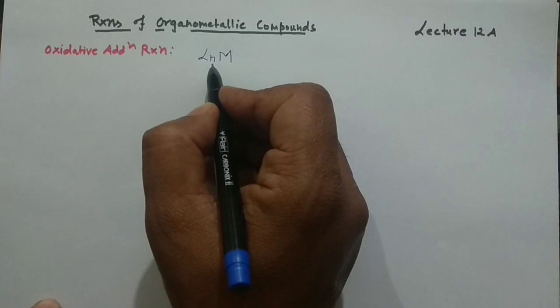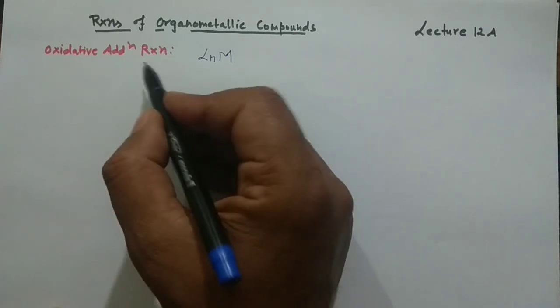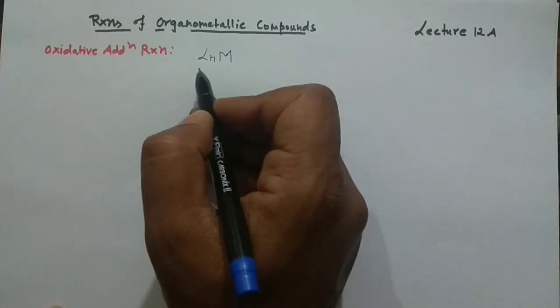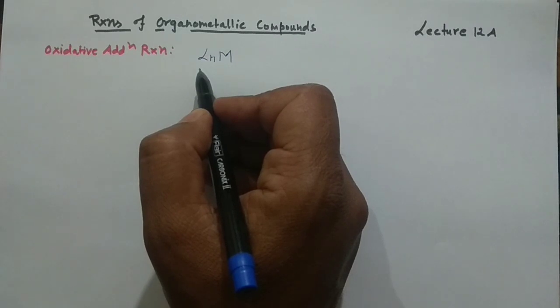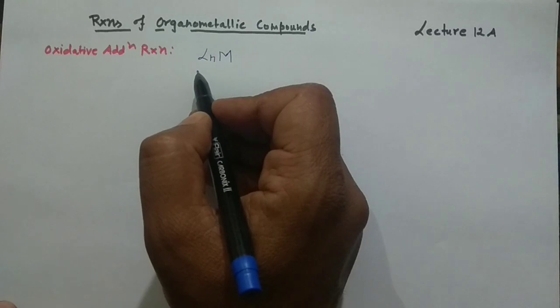Generally, coordination number 4, square planar complexes, are very prone to give oxidative addition reaction, but coordination number 5, trigonal structures, also give oxidative addition reaction. And there are certain examples in which octahedral complexes also give oxidative addition reaction. So coordination number 4, 5 and 6, any one can give the oxidative addition reaction, but coordination number 4 is more common in giving these kinds of reactions.